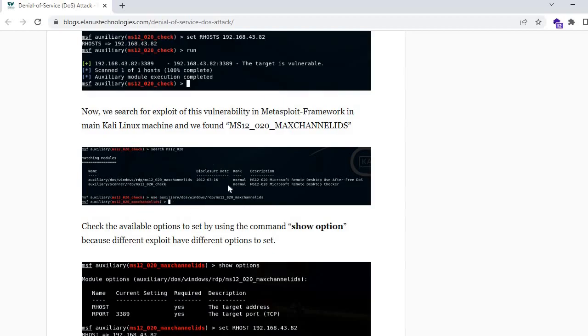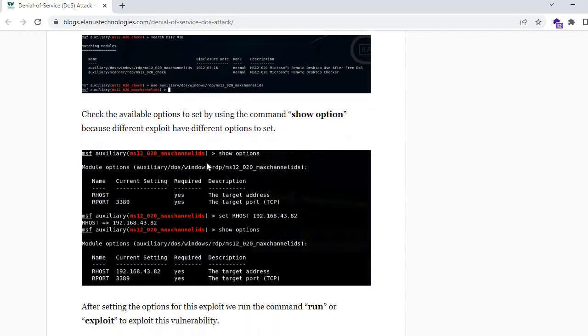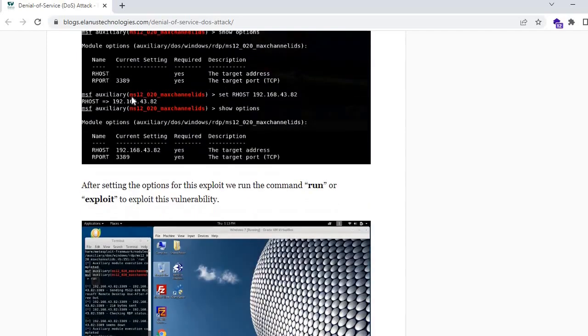After setting that, if you can see in this particular screenshot, everything has been set. Check the available options to set. I have written it step by step, and I am telling you straightforwardly that every required option has been set.